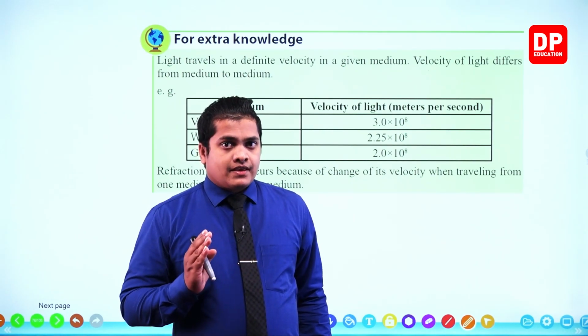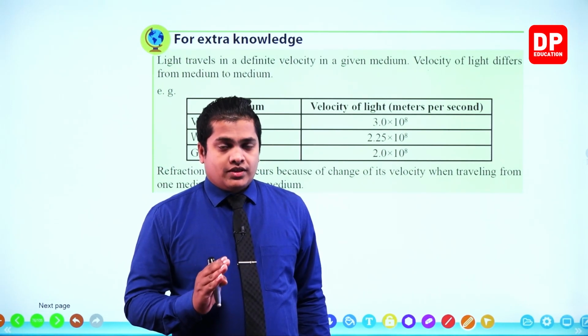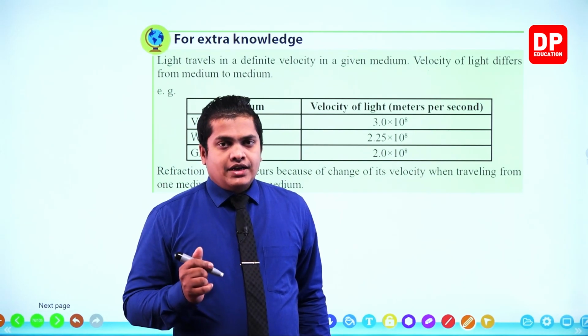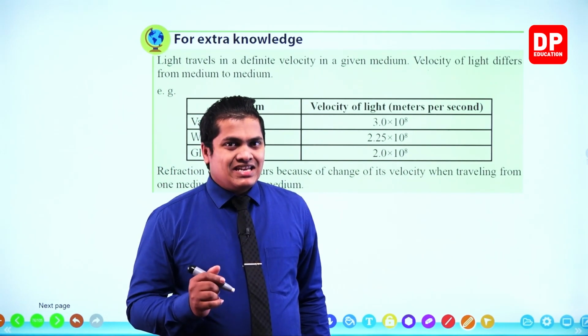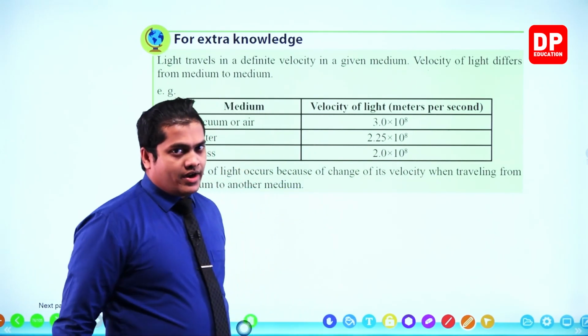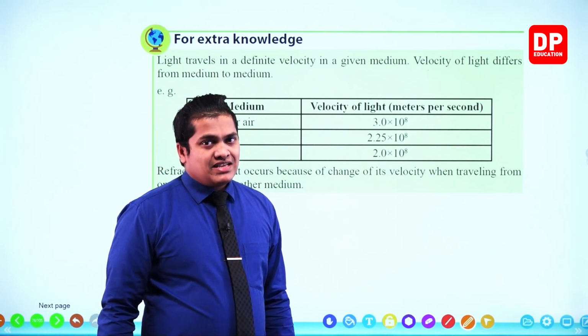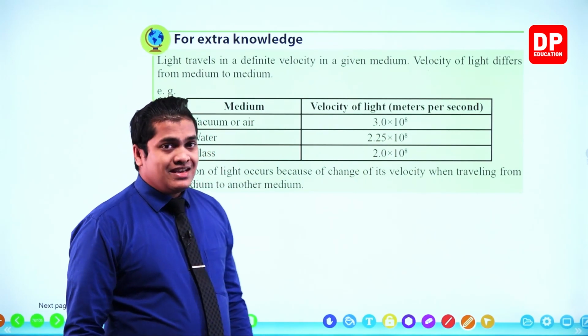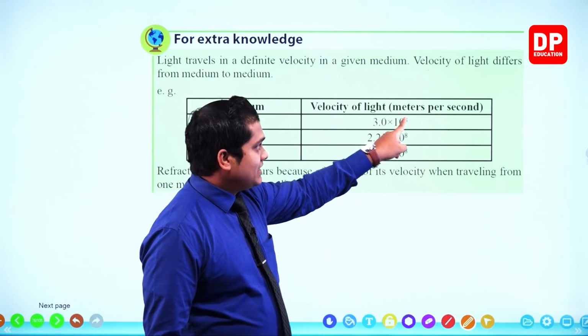Normally the usual speed of light is 3 × 10^8 m s^-1, however that is in a vacuum. 3 × 10^8 meters per second.